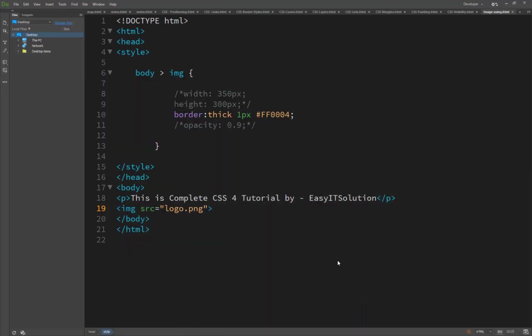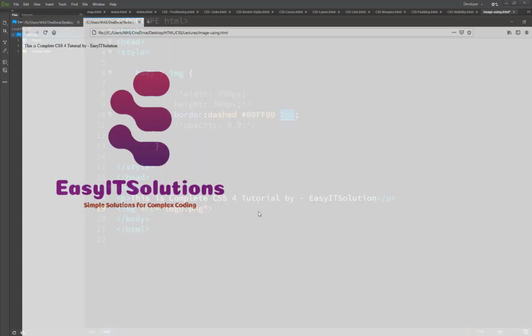First we select the style, second we select a color, and third we select the value of our border.